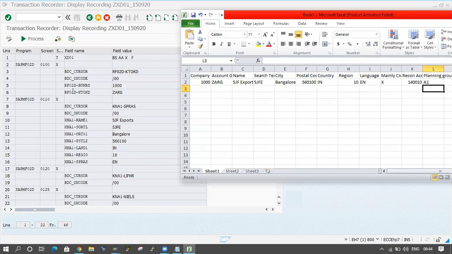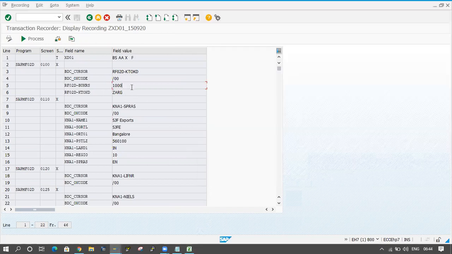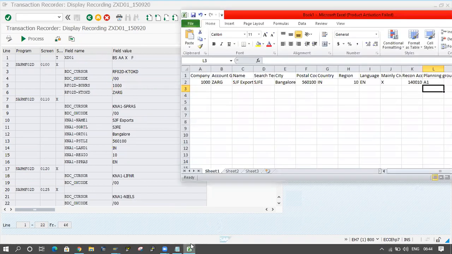This is the internal table. When they are entering the data, at that time one internal table is automatically filling in this way. You just cross check the data. The company code is 1000 in the first string, and the company code 1000 is coming here.